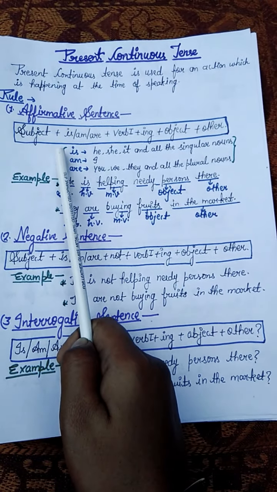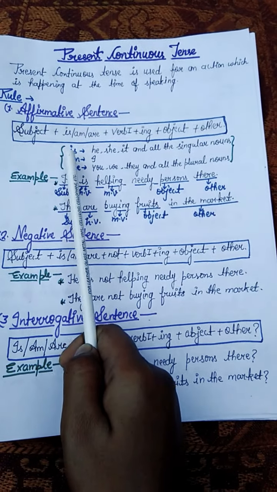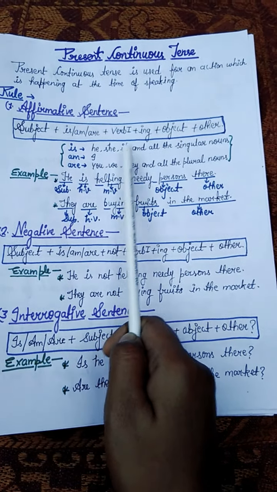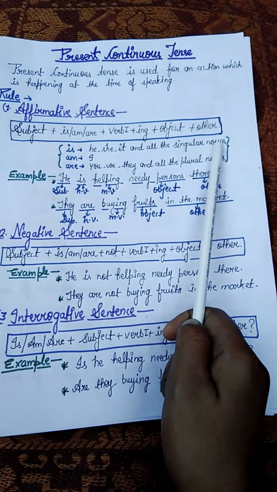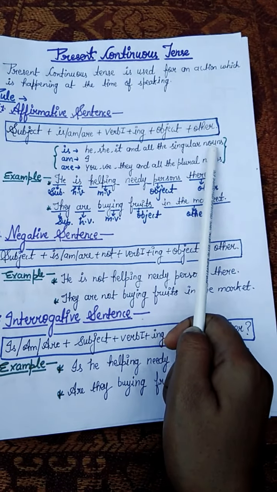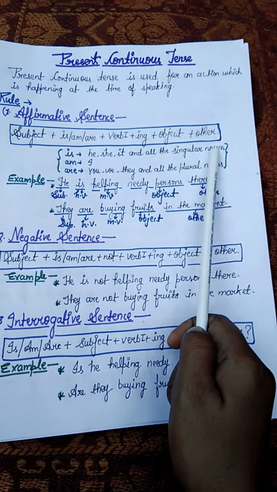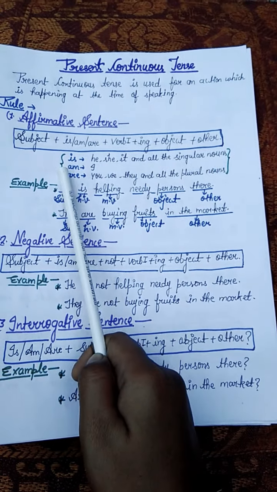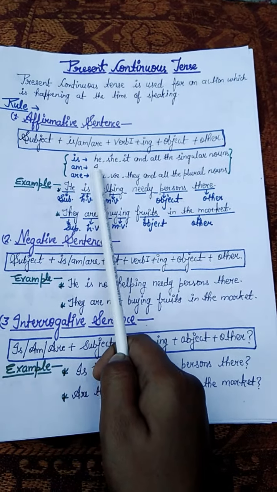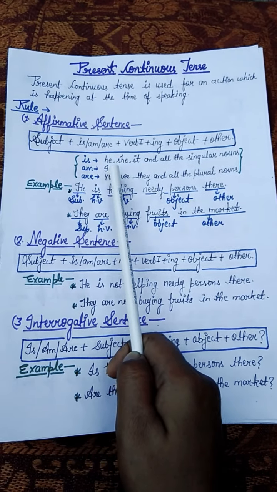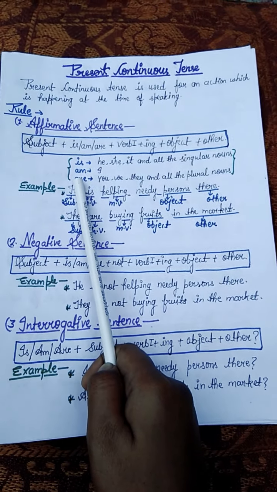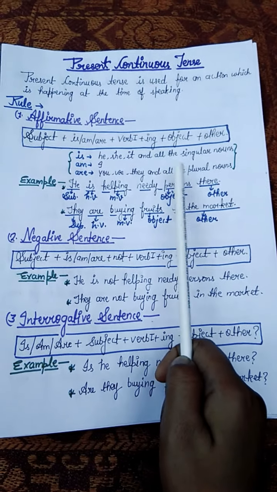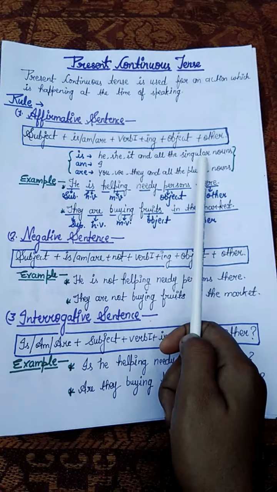How will you use is, am, are? So see here. You will use is with he, she, it and all the singular nouns. Nouns, you know, are names of person, place, animals or things. Next, am: you will use am with only I. Is that clear? You will use are with you, we, they and all the plural nouns.